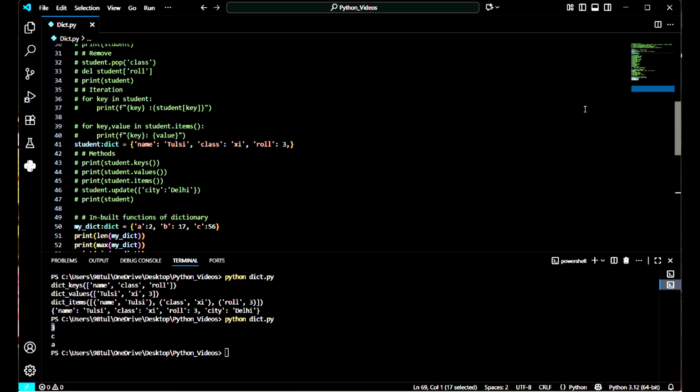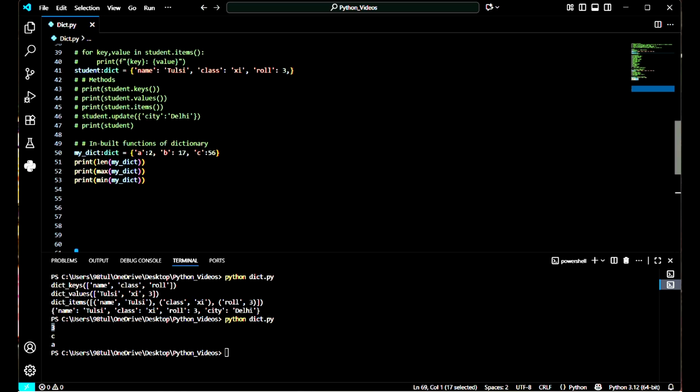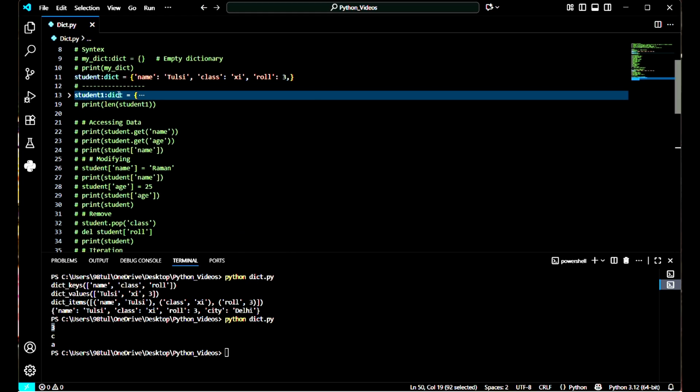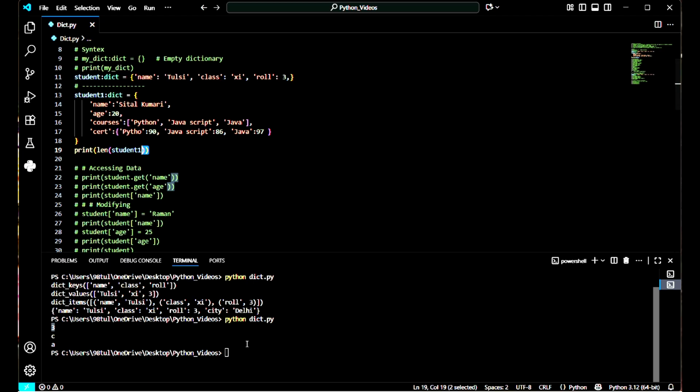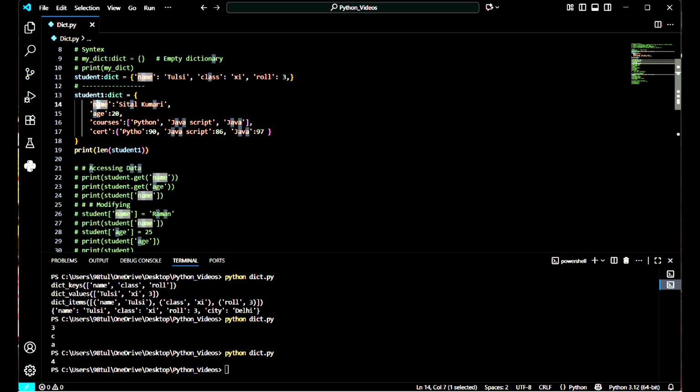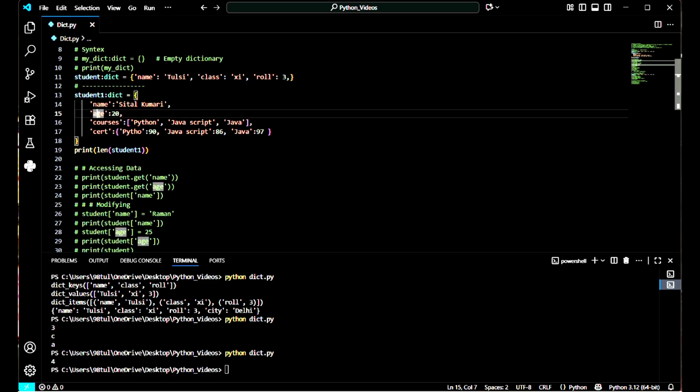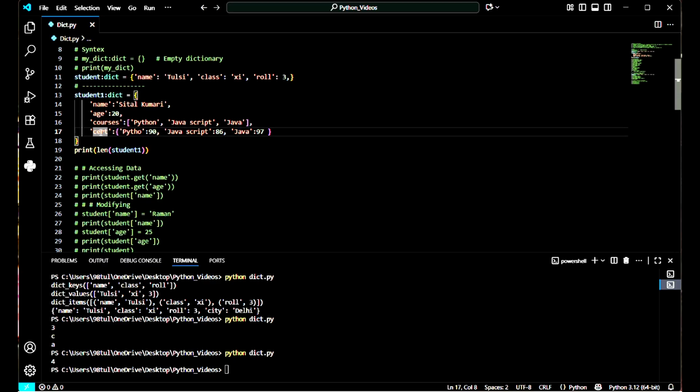Okay, so I would like to give another example of length. So what if I print the length of this dictionary? Let me check. It is giving us 4 as output. Why? Because I have used here 4 keys: name, age, courses and certificates.